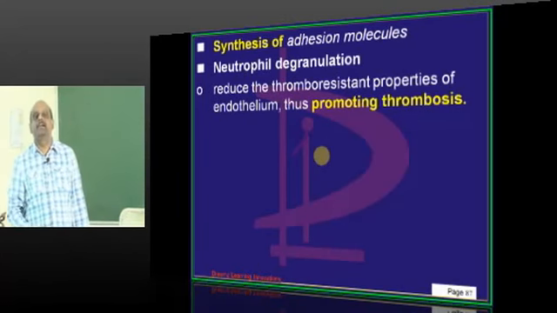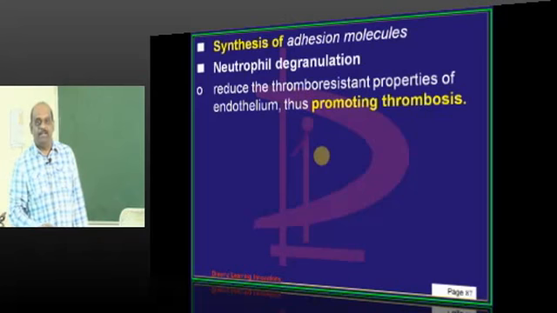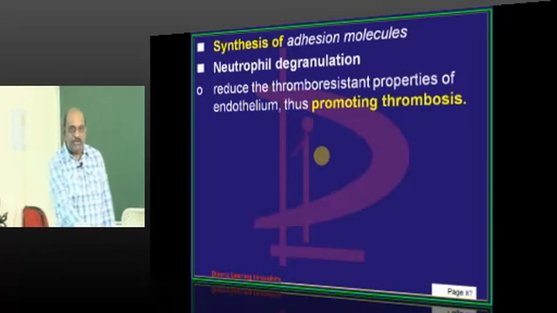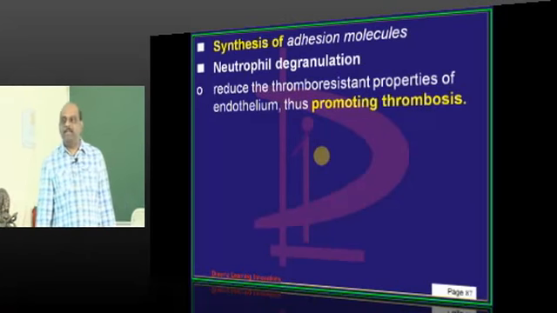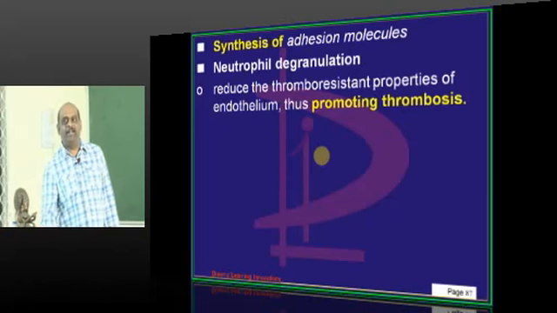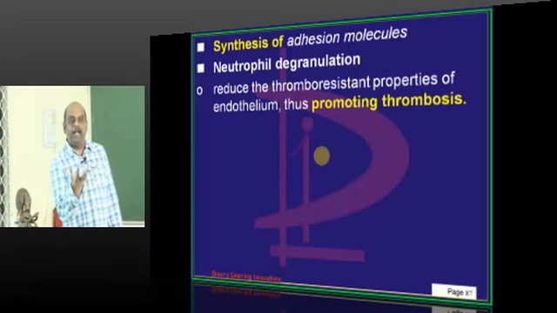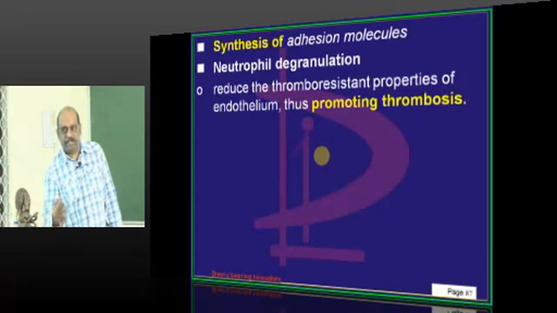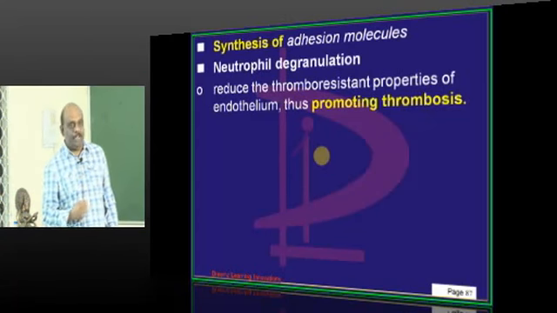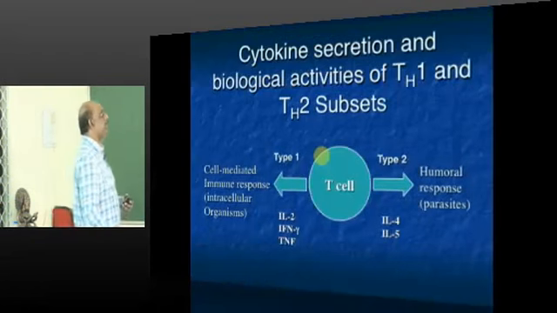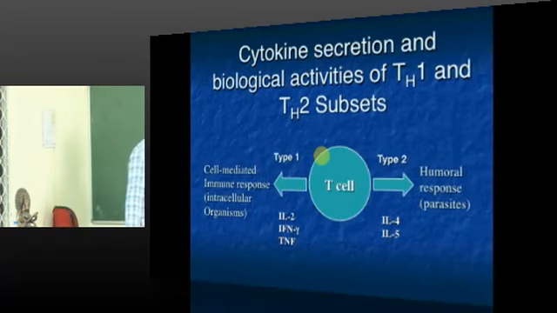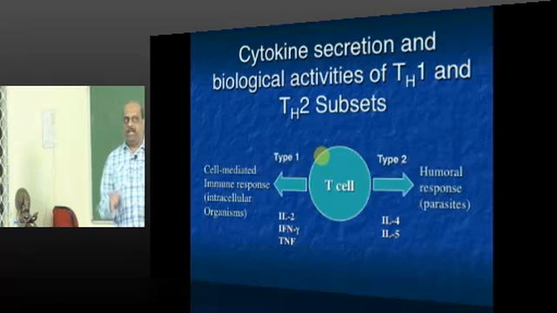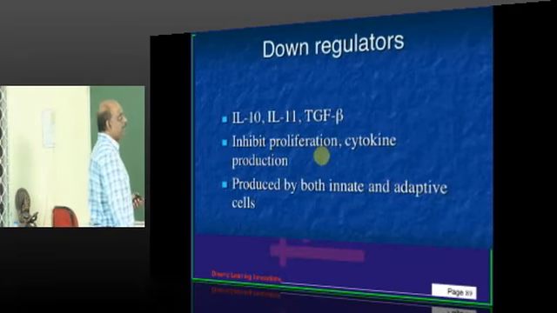And it promotes the thrombotic nature. So ultimately heart attacks are also due to inflammation, because during inflammation, due to interleukin 1 and TNF, that anti-thrombotic nature of the vascular endothelium is lost, and that promotes the prothrombotic state, which is mediated once more by interleukin 1 and TNF, is what needs to be remembered. So cytokines are a very important issue.